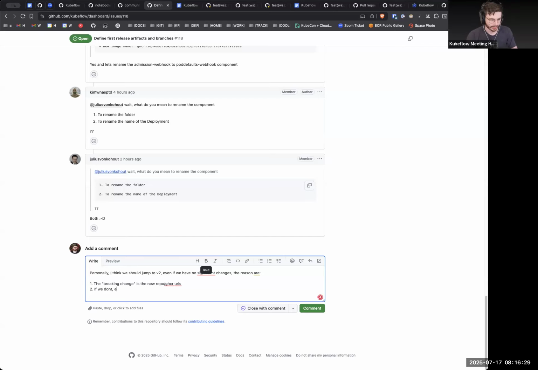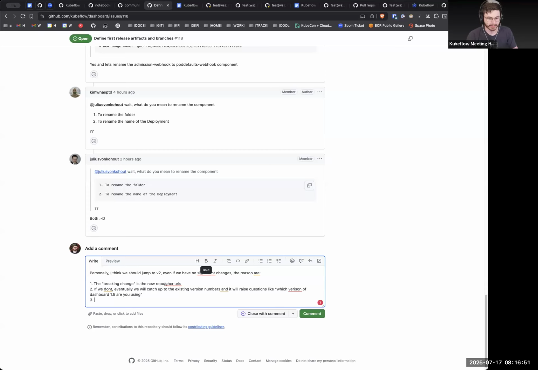If we don't, eventually we will catch up to the existing version numbers and it will raise questions like which version of dashboard 1.5 are you using?